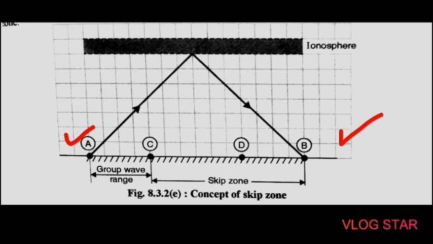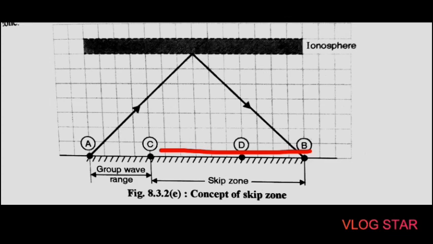The distance A to C is the ground wave range for the transmitter located at point A. Then the distance C to B is the skip zone. Here we can see this skip zone from point C to point B. Looking at this diagram, it is clear that if a receiver lies in the skip zone, then neither the sky wave nor the ground wave propagation can be used to communicate with it.